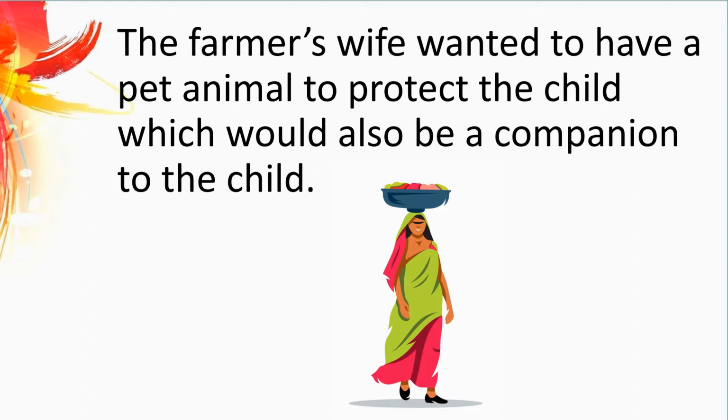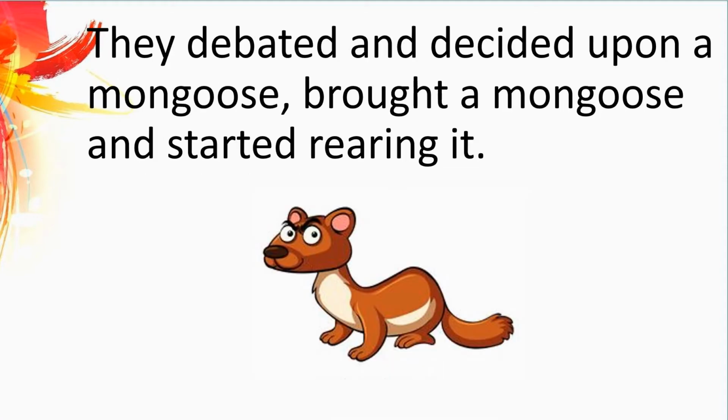Now let us see which pet animal they brought. They debated and decided upon a mongoose, brought a mongoose and started rearing it. Debated means a discussion. The farmer and the wife had a discussion about which pet animal to bring at home so that the pet animal will be a companion to the child. Rearing means bring up and care for a child until they are fully grown.